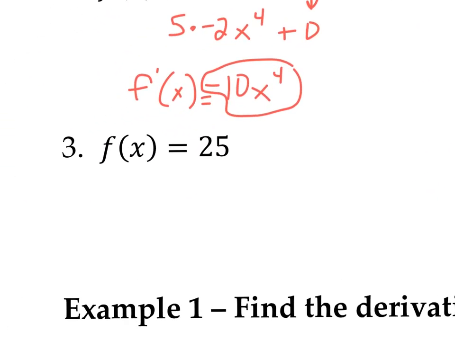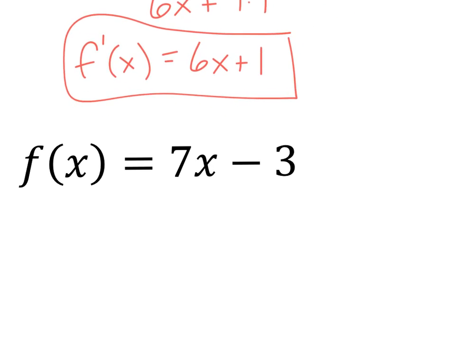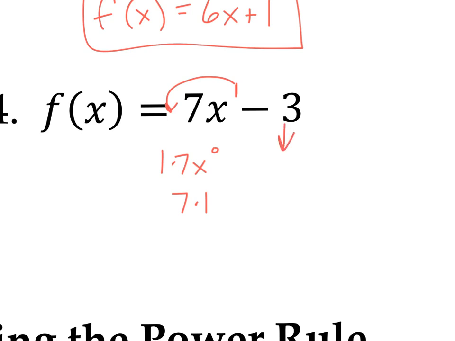Number 3, not a lot going on here. There's no power to take care of, so this is just 0. So f prime of x equals 0. And then this one, it's to the first power. If you move it in front, you get 1 times 7x to the 0, which is 7 times 1. Any constant turns into 0. So f prime of x equals 7.